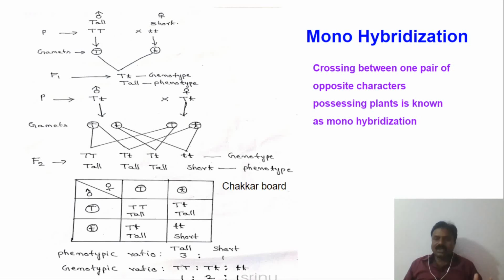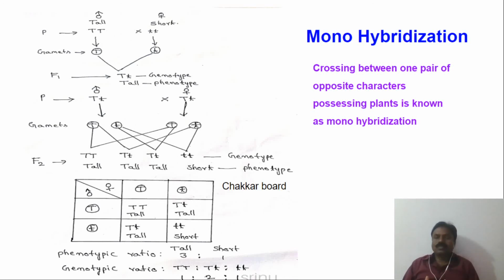So what are those characters? What are the 7 characters that we have discussed here? And next, the technical terms of genetics. I think you have understood the meanings of the technical terms which we generally use in genetics. I hope you understood well, so that you can do any genetic problem with the help of these technical terms.